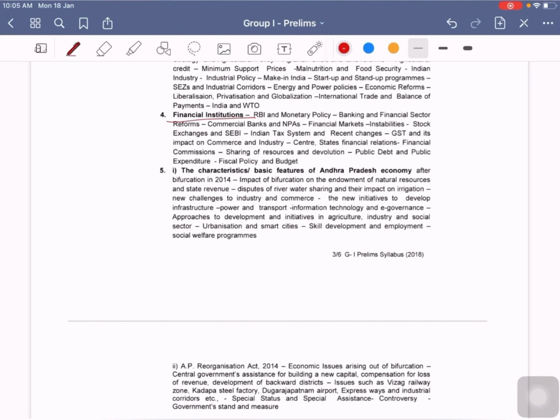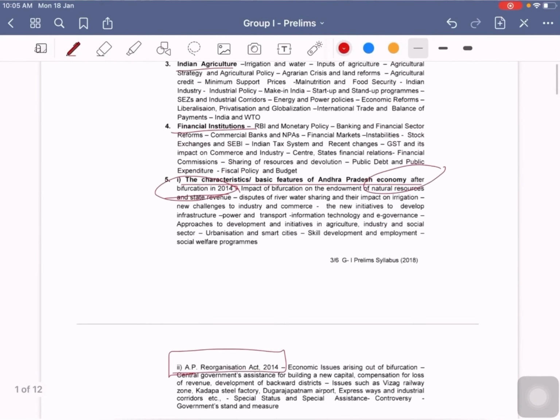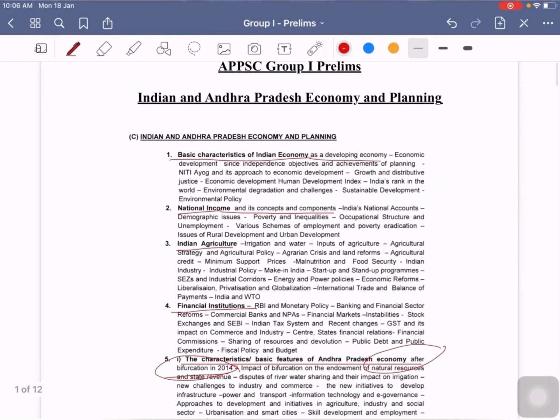the first aspect in AP economy is the characteristics or basic features of Andhra Pradesh economy after bifurcation in 2014. You have to remember that there is a specific phrase, after bifurcation in 2014. Then the second aspect is purely about the Andhra Pradesh Reorganization Act 2014. So basically this is the syllabus which was given on the APPSC website.